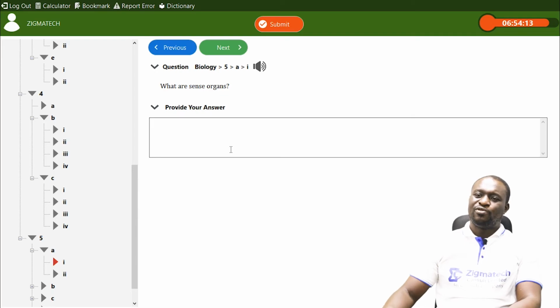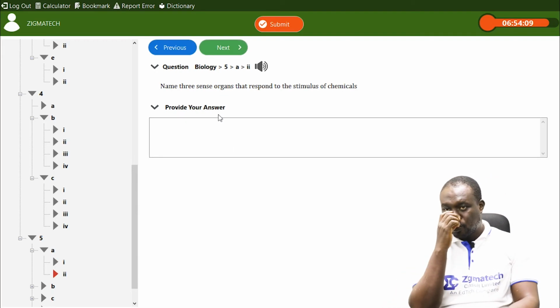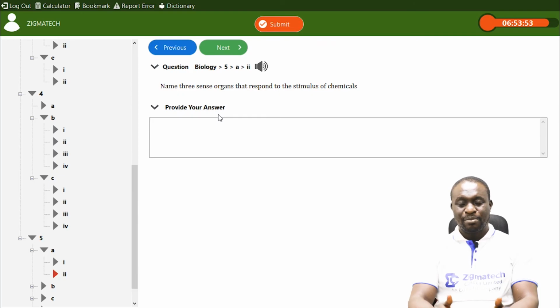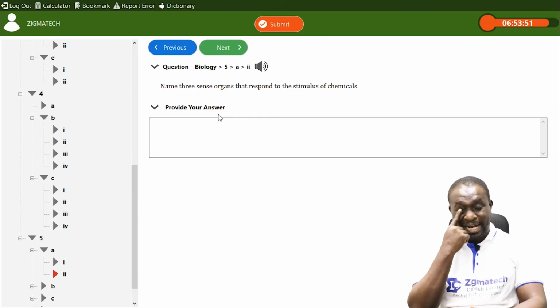Okay, now let's move ahead to the next question. Name 3 sense organs that respond to the stimulus of chemicals. Sensitivity to the stimulus of chemicals includes the eye.